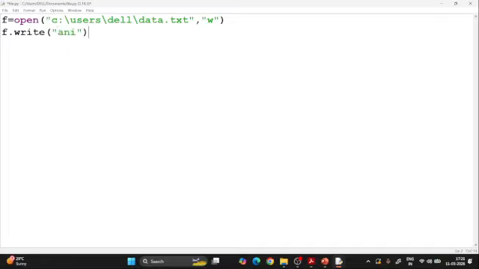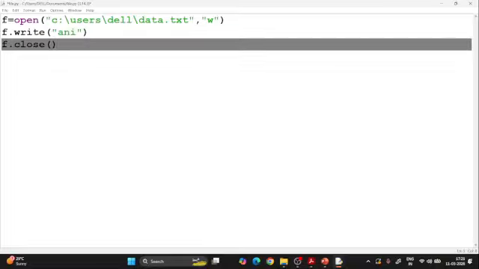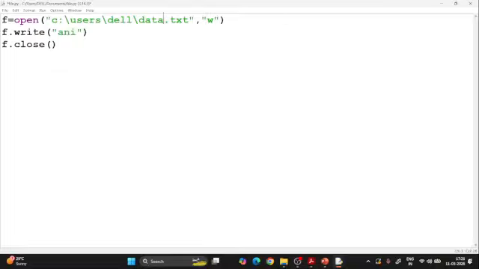Now if I just try to run the code, and before that, if you have already gone through that one thing that is called close, we just discussed that thing. So we just say close. So these are the 3-line code for writing a file. W is for the mode, this is for the text file, this is for whatever I want to put in that file, and that says close.